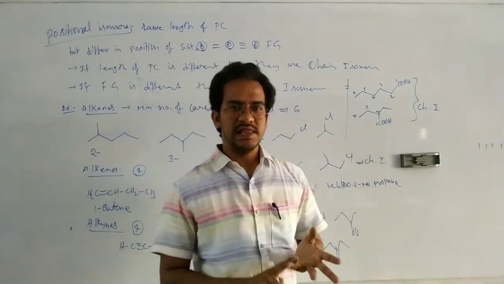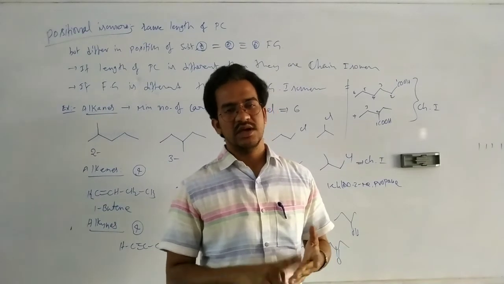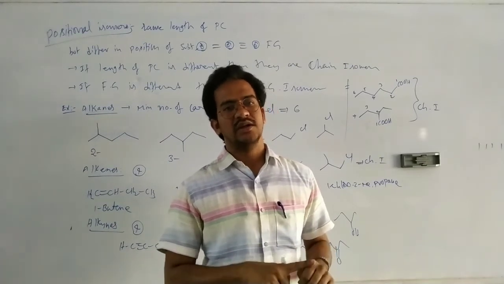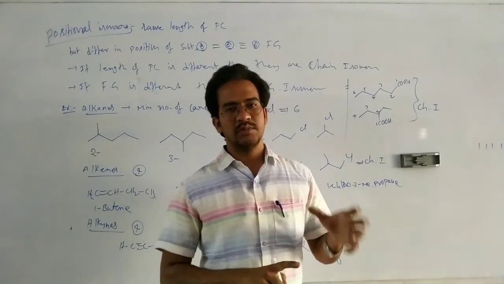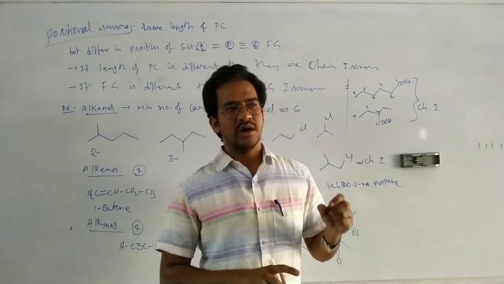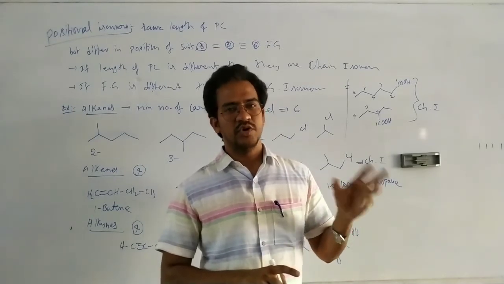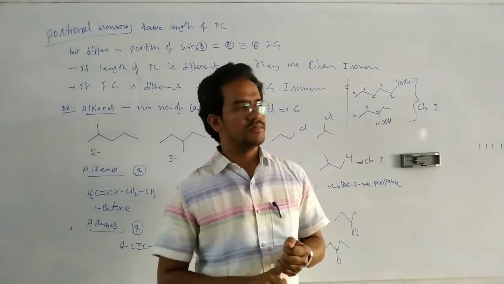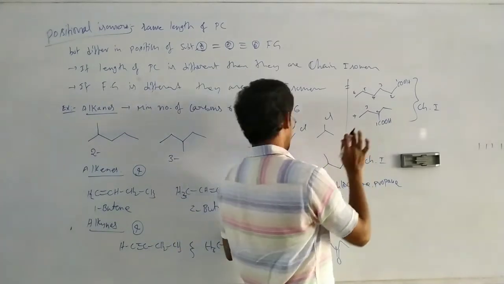Terminal functional group means aldehyde, carboxylic acid, ester, acid halide, amide, cyanide. With respect to all these terminal functional groups, we cannot say the positional isomer. Okay, that's it, because it is always position 1.